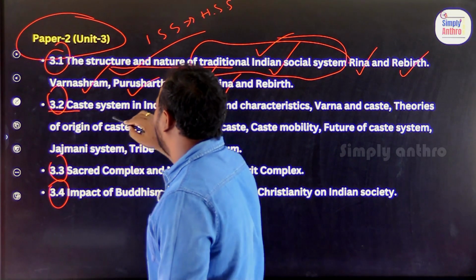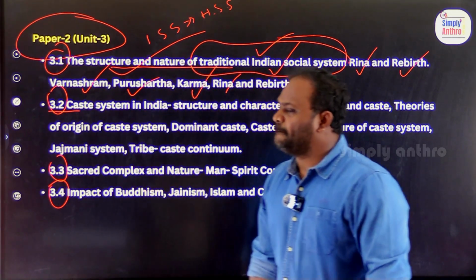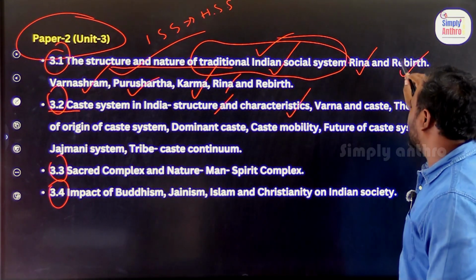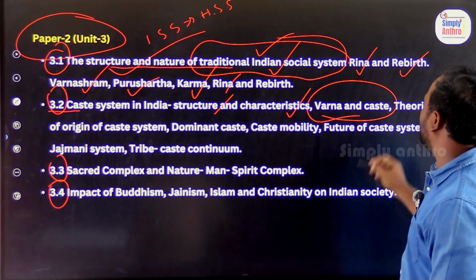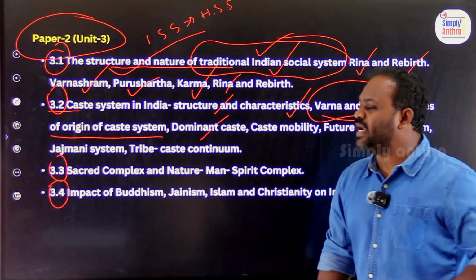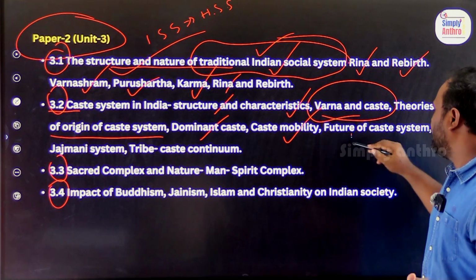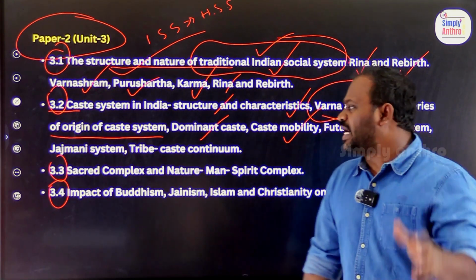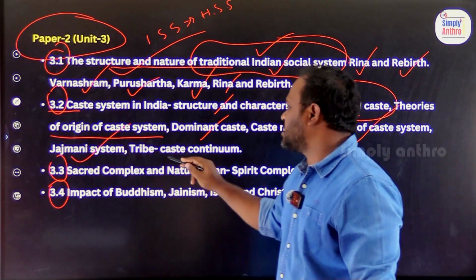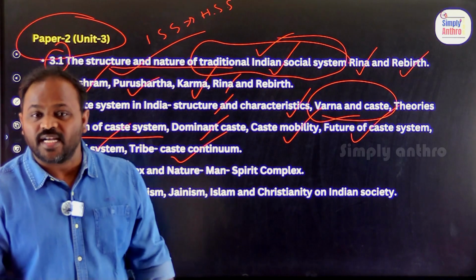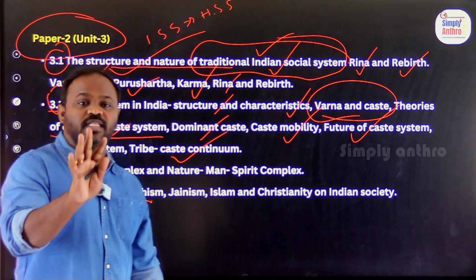Next, 3.2, it is all about the caste system in India: caste structure, caste characteristics, difference between Varna and caste, theories of origin of caste, what is dominant caste, what is caste mobility, future of the caste system. It's all about your caste system and the Jajmani system, tribe-caste continuum. Tribe-caste means everything about caste.